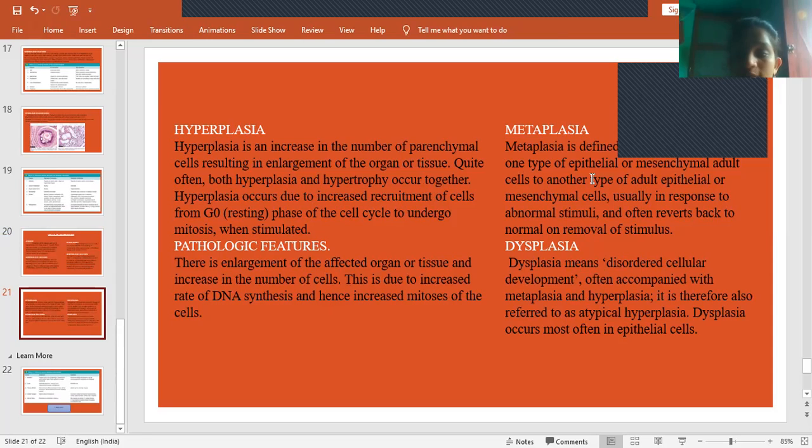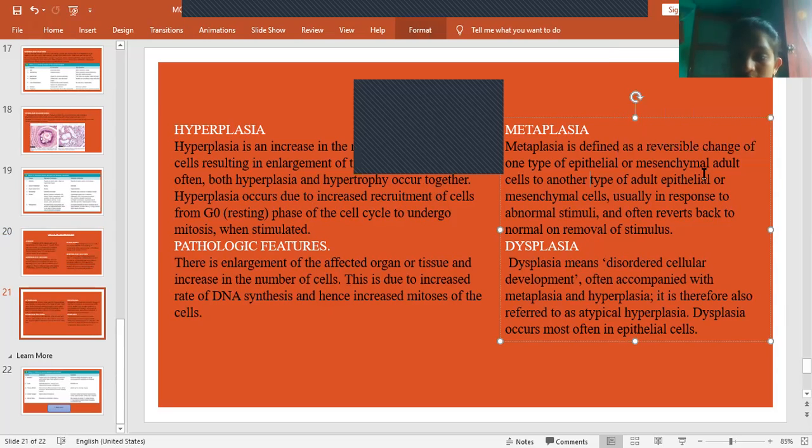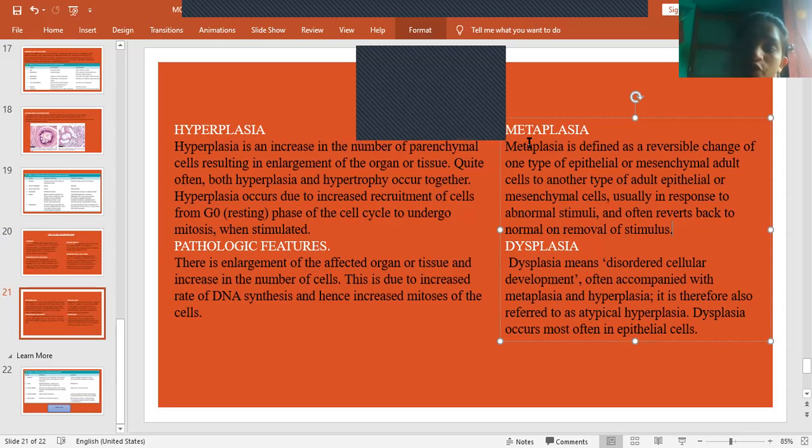And what is metaplasia? Metaplasia is defined as a reversible change of one type of epithelial or parenchymal cells to another type of epithelial or parenchymal cells, usually in response to abnormal stimuli. When there is an abnormal stimulus, one kind of epithelial cells may convert into another kind of epithelial cells, or one kind of mesenchymal cells will be converted into another kind of mesenchymal cells. This is called metaplasia. Metaplasia means conversion of one form of cells to another form.